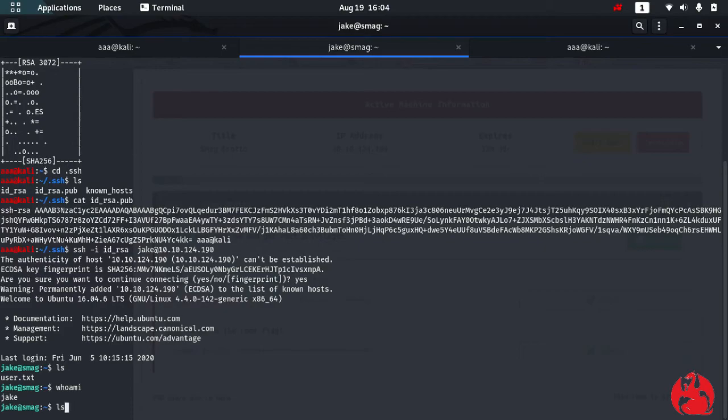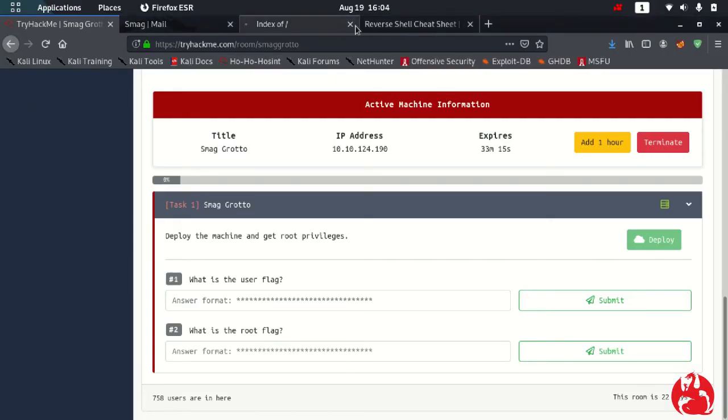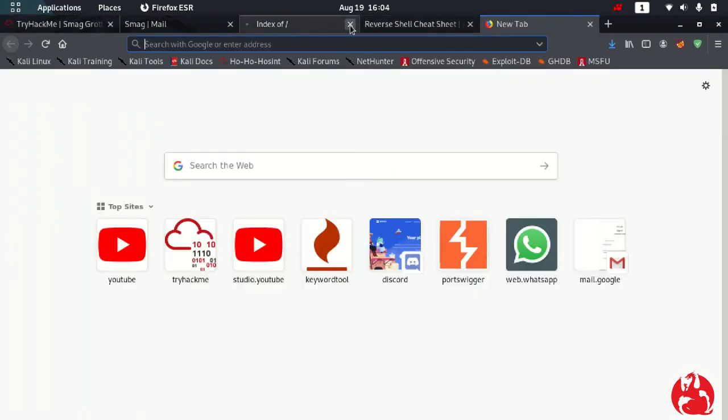Now let's do sudo -l. I cannot run every command as sudo, except this one, so I can run only this command as sudo. So how to do a privilege escalation for this command? I will close this.